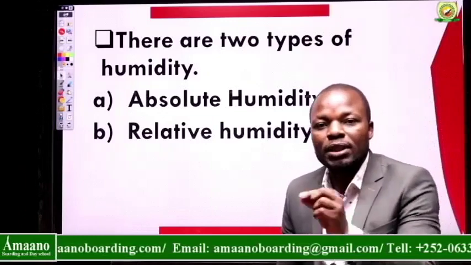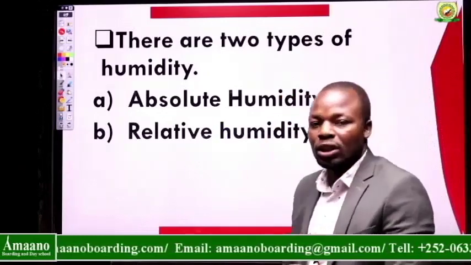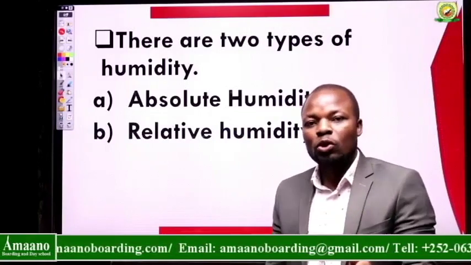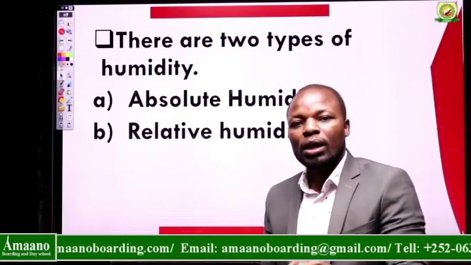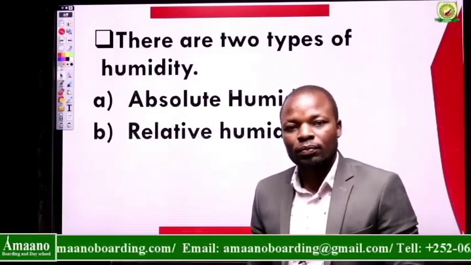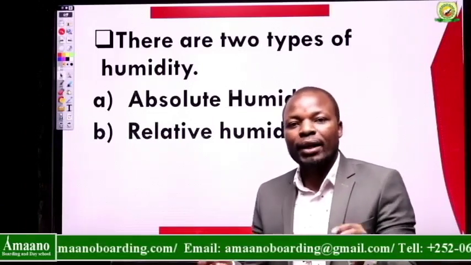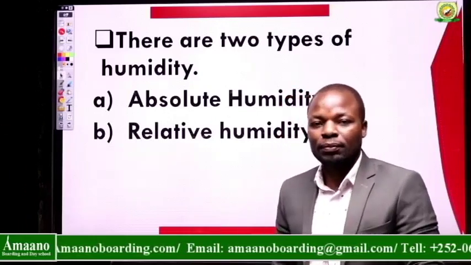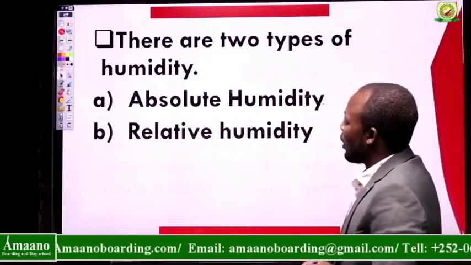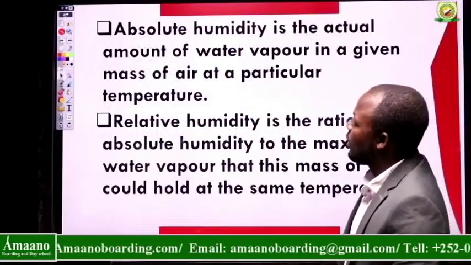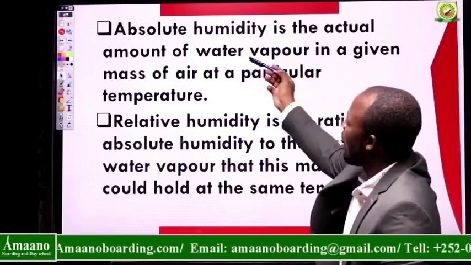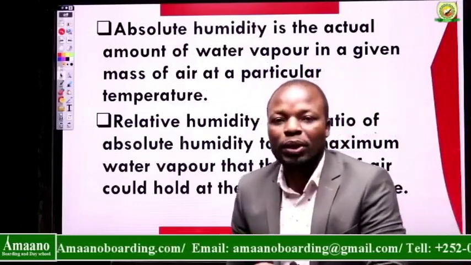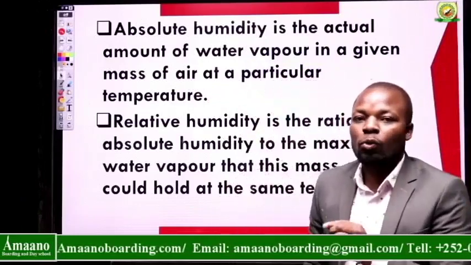Well, next, there are two types of humidity. One, absolute humidity. Two, relative humidity. Now, absolute humidity is the actual amount of water vapor that a given mass of air can hold at a specific temperature. We shall look at the definition here, that absolute humidity is the actual amount of water vapor in a given mass of air at a particular temperature. The actual amount of water vapor.